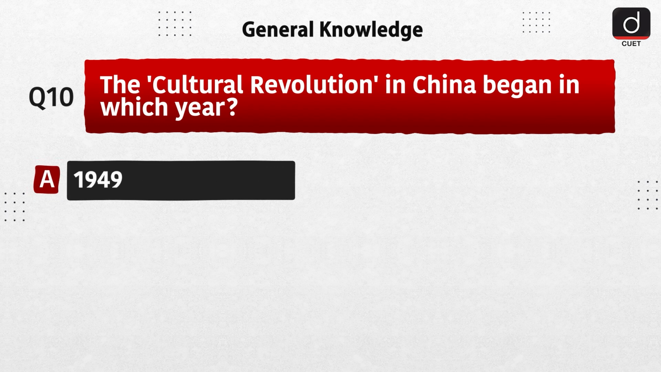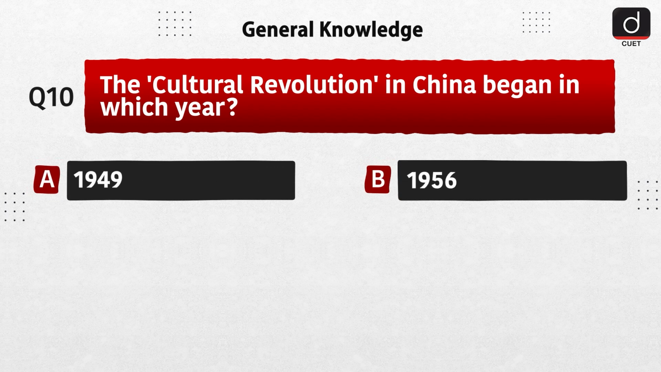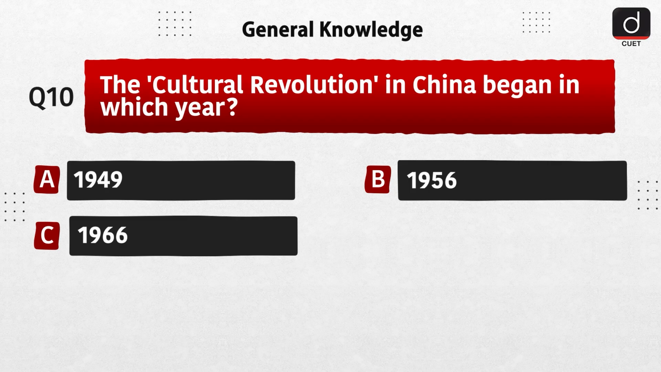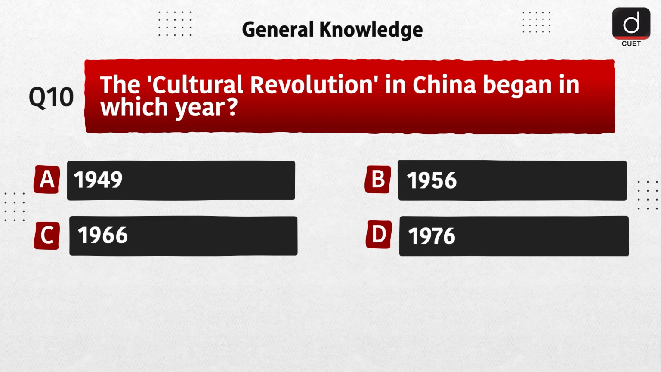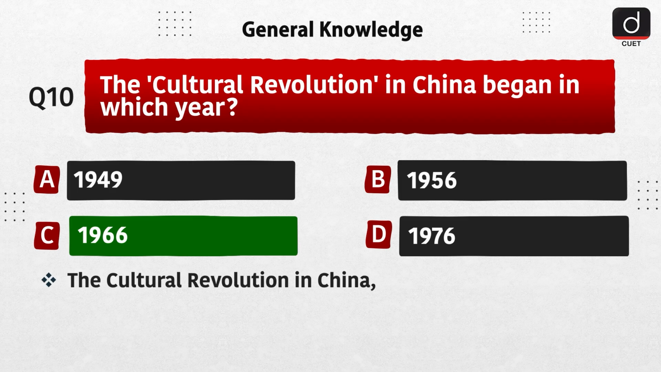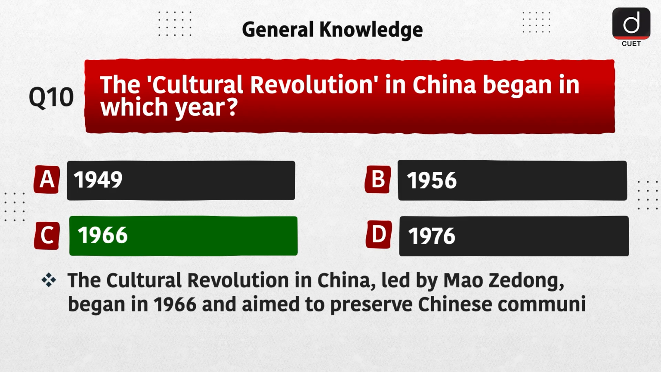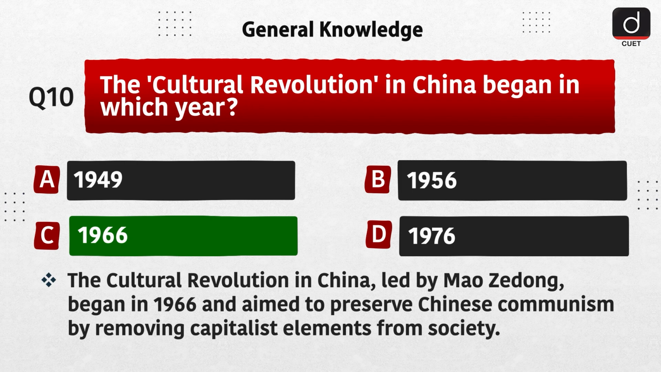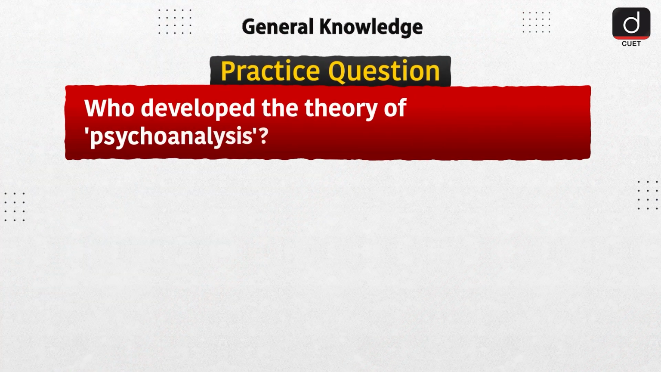Last question is, the Cultural Revolution in China began in which year? Option A, 1949. Option B, 1956. Option C, 1966. Option D, 1976. The correct answer is option C, 1966. The Cultural Revolution in China, led by Mao Zedong, began in 1966 and aimed to preserve Chinese communism by removing capitalist elements from society.